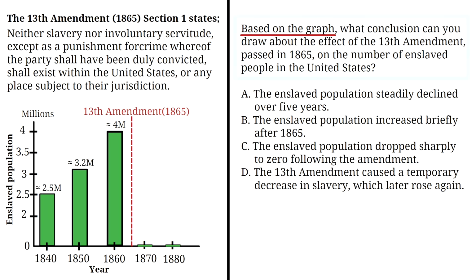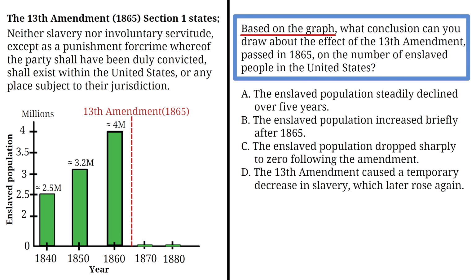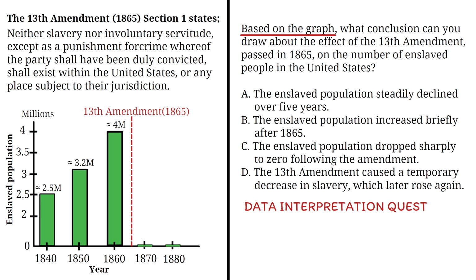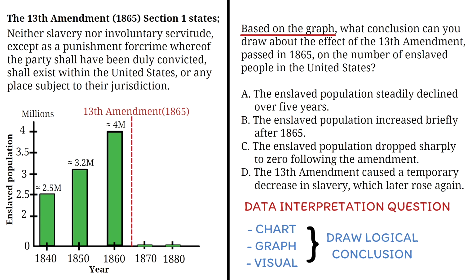Based on the graph, what conclusion can you draw about the effect of the 13th Amendment, passed in 1865, on the number of enslaved people in the United States? This is a great example of a data interpretation question, which is another key skill tested on the GED Social Studies exam. You're often asked to read a chart, graph, or visual, and use that information to draw a logical conclusion. Now let's take a close look at the graph.